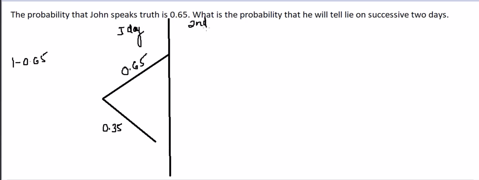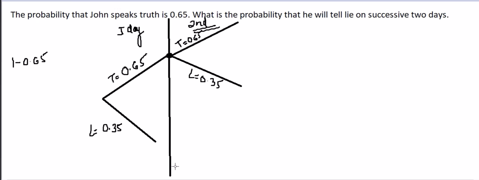And for the second day, it's for truth, it's for lie. On the second day, if he spoke the truth on the first day, again he will have two different options. Either he will speak the truth, which is 0.65, or he'll tell a lie, that is 0.35.